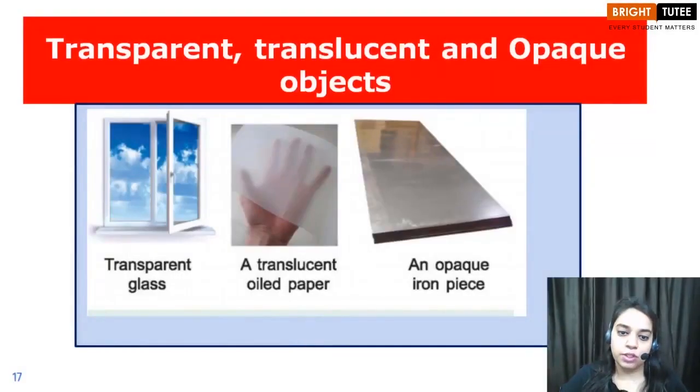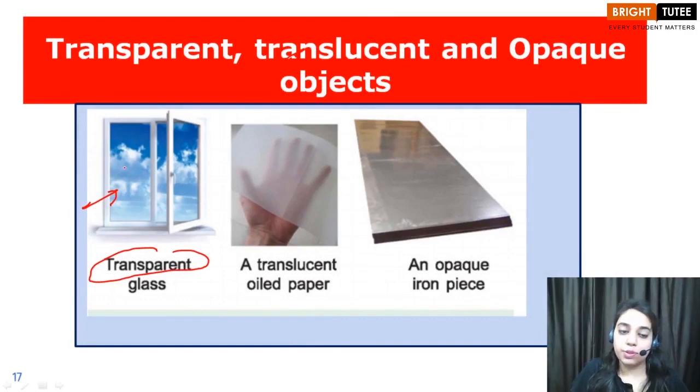Let us move on. As we can see, we have this glass window. Glass is another material which is transparent. You can observe that this glass window is see-through. We are able to see the sky through this window, right? So this object is a transparent object.